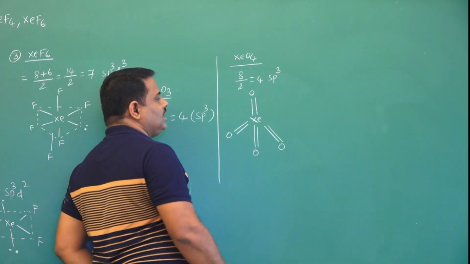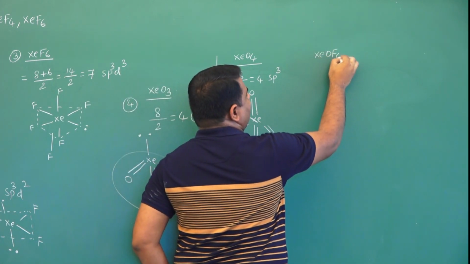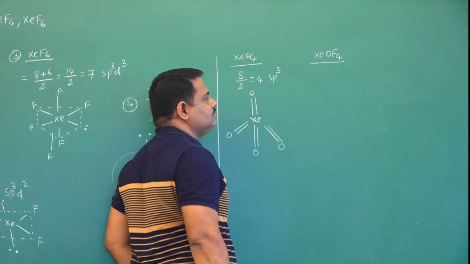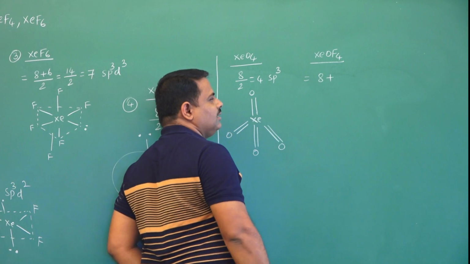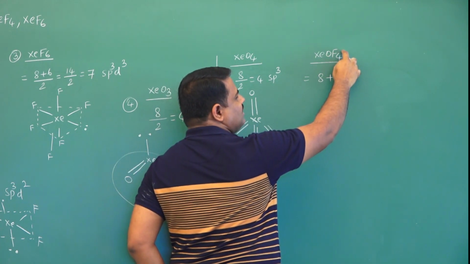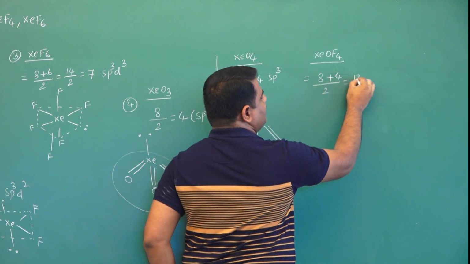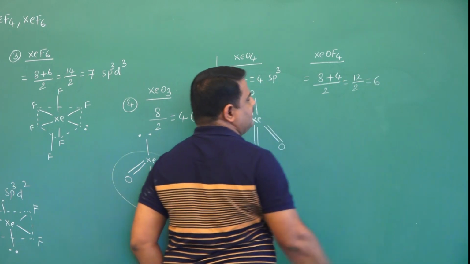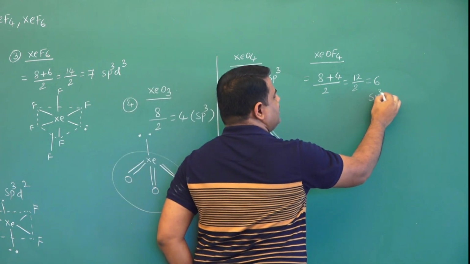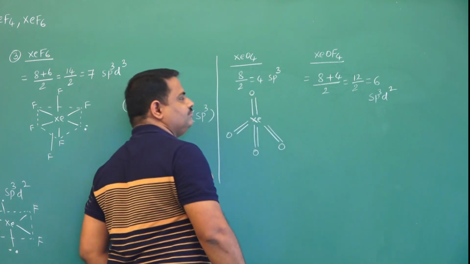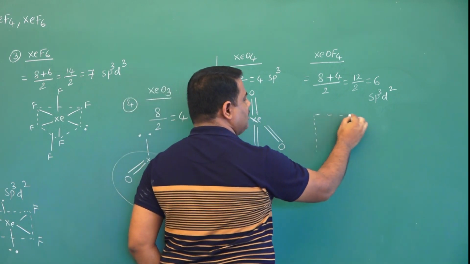Now come to another one, XeOF4. Here valence electrons 8, number of monovalent atoms 4, so 8 plus 4 by 2, that means 12 by 2, that is 6. 6 means hybridization is sp3d2. So what is the shape of sp3d2? Generally octahedral.